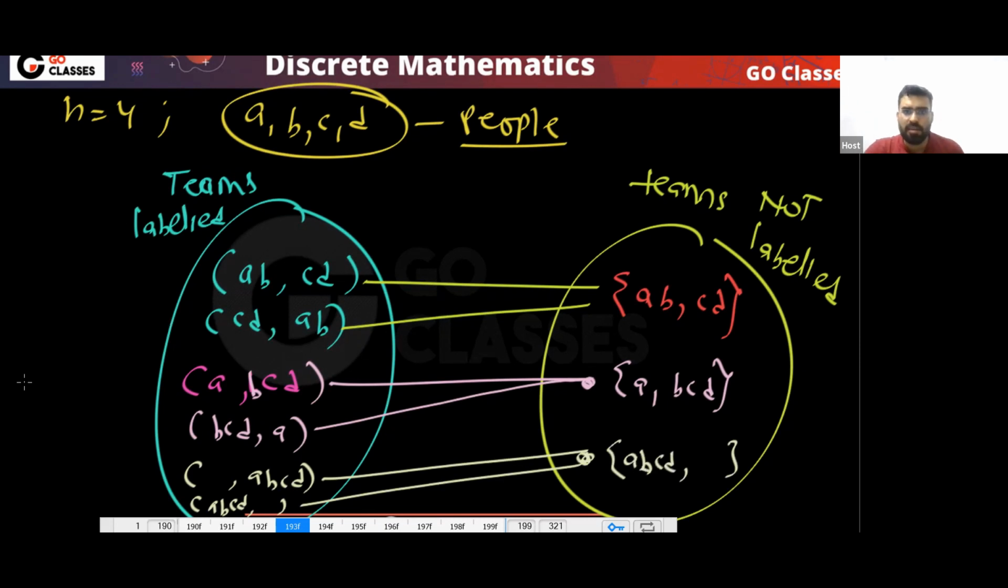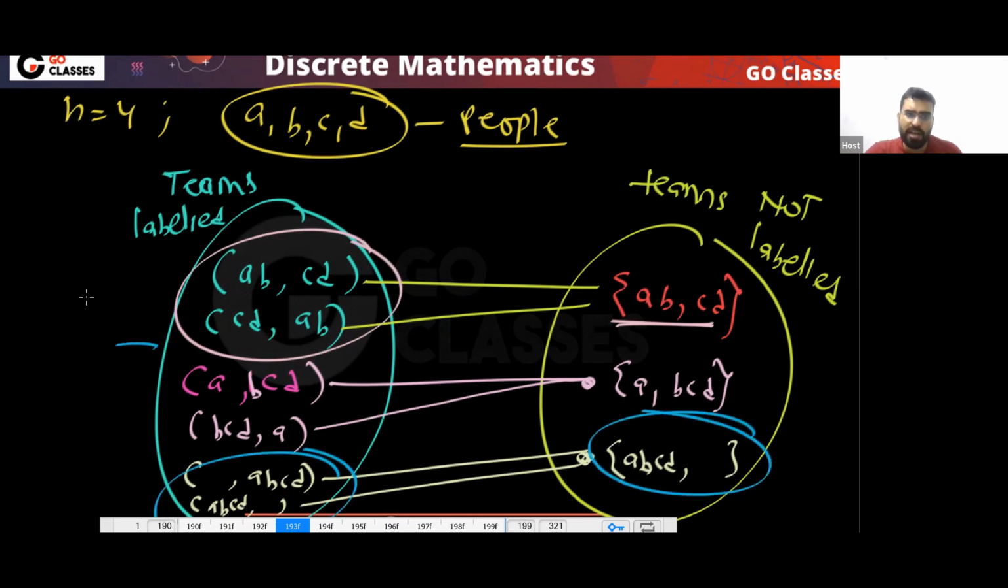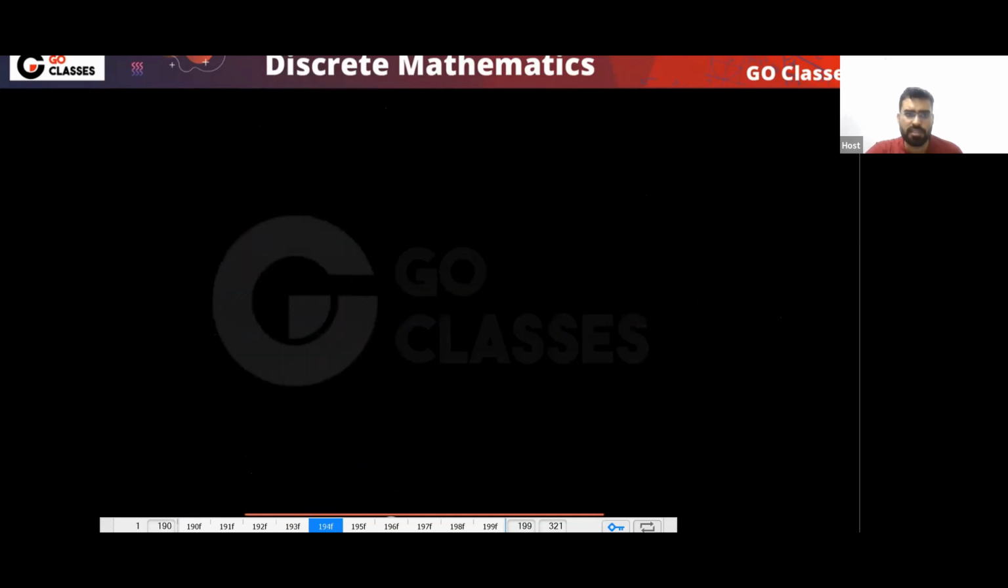So you can notice that for every two things you have one thing here. For this combination of two things, you have one thing here. If we know that in total we have 2 power n things here, then how many things will be there? 2 power n divided by 2. So this is the idea of this division rule.